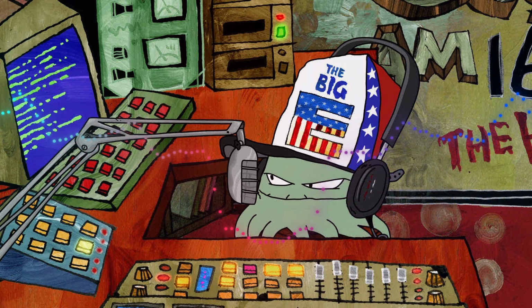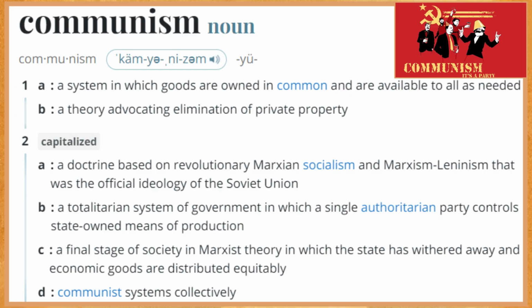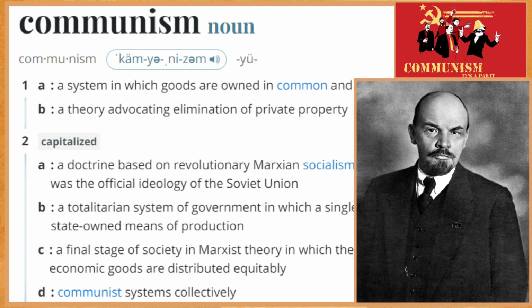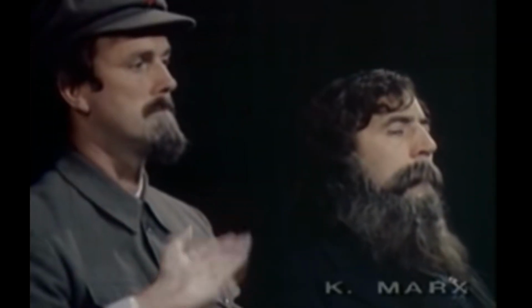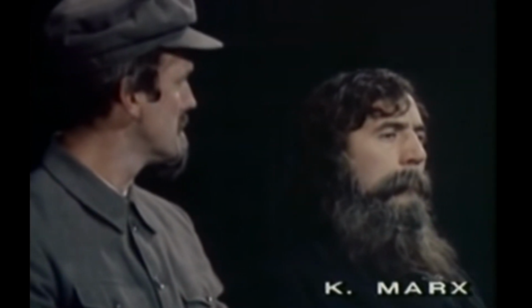That's Marxism there, Red. Communism: a system in which goods are owned in common and are available to all as needed. A theory advocating elimination of private property. A doctrine based on revolutionary Marxian socialism and Marxism-Leninism that was the official ideology of the Soviet Union. A totalitarian system of government in which a single authoritarian party controls state-owned means of production. A final stage of society in Marxist theory in which the state has withered away and economic goods are distributed equitably. Karl Marx, the founder of modern socialism and author of the Communist Manifesto.